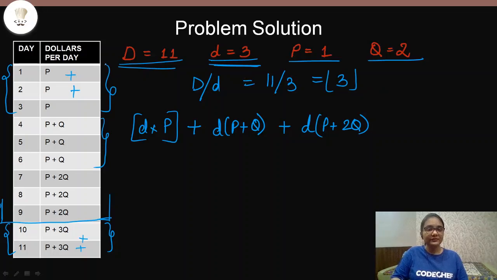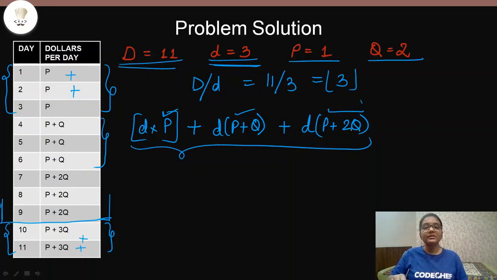3 intervals means the first interval in which we are printing $P, the second interval in which we are printing P plus Q dollars, and the third interval in which we are printing P plus 2Q dollars. So we will be able to find out the total sum only for these 3 intervals. For the last interval, in which we are printing P plus 3Q dollars, we will have to think of something else. Now if you see closely, then you will realize that this is a simple arithmetic progression series.